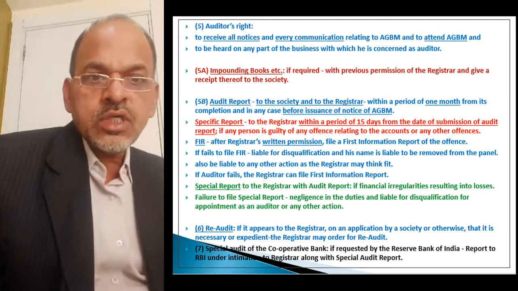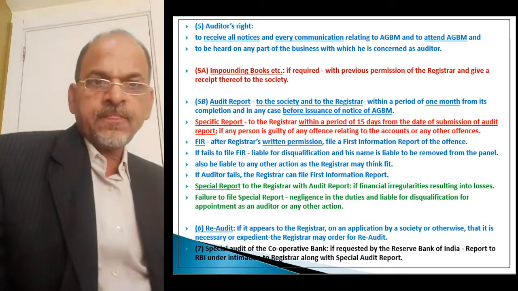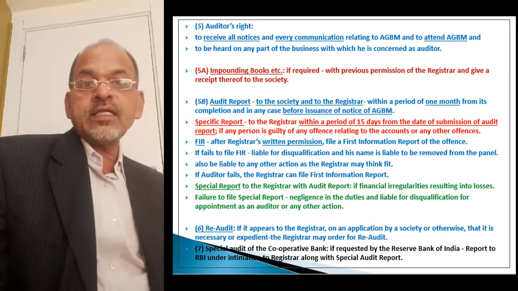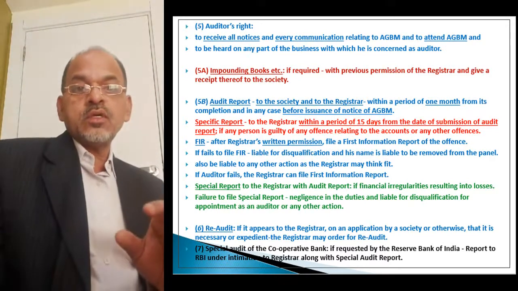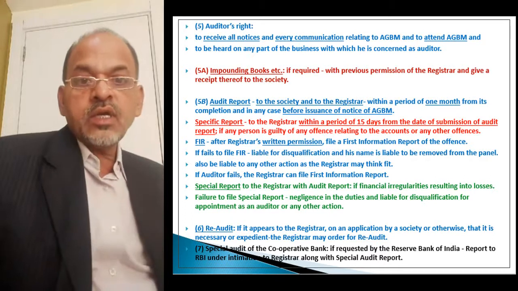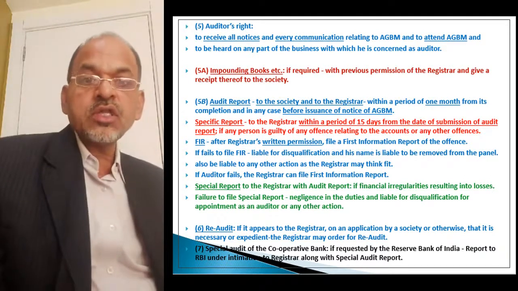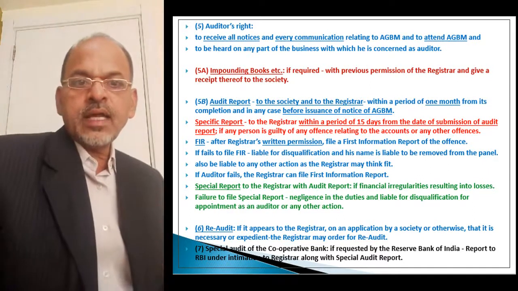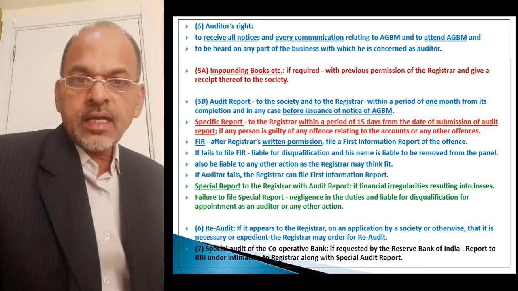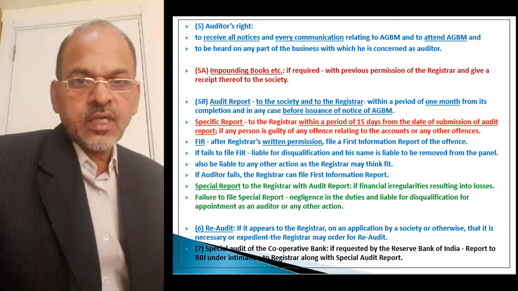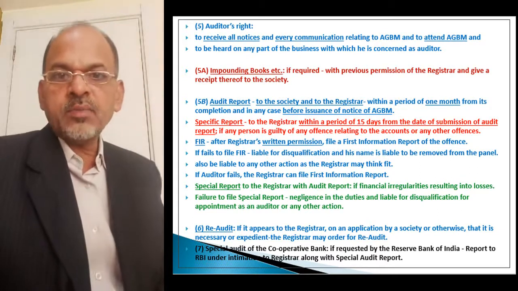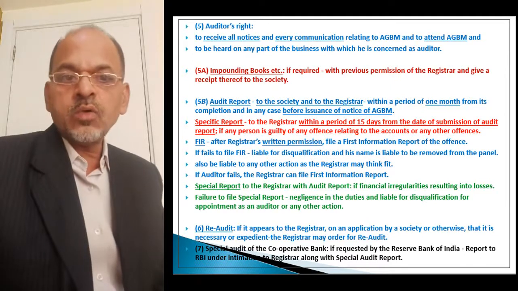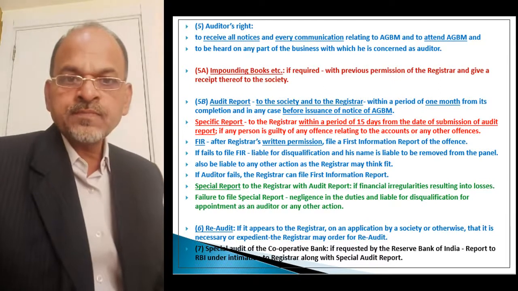Okay. Now, if required, an FIR, that is a first information report, is required to be lodged before the police authority. What are the provisions about the FIR? If required, after the registrar's written permission, to file the FIR, he will have to obtain written permission from the registrar, and after obtaining written permission from the registrar, the auditor will have to file the first information report.